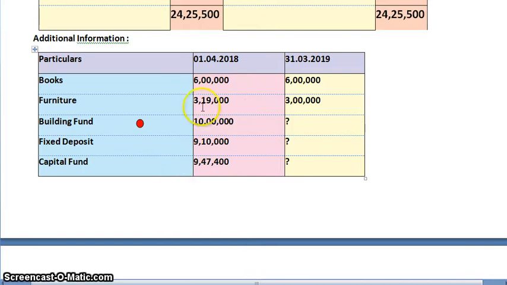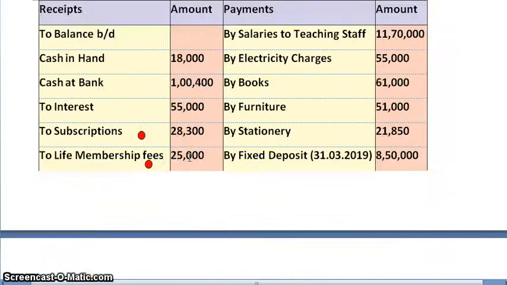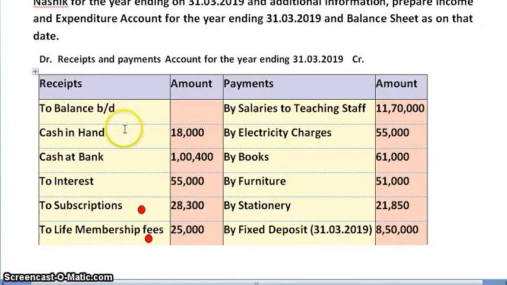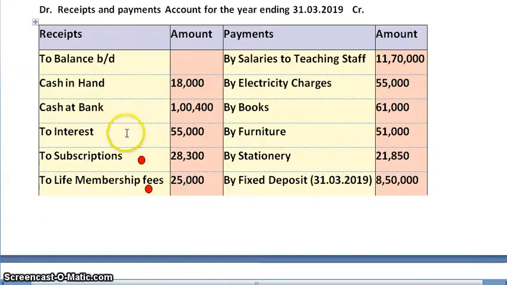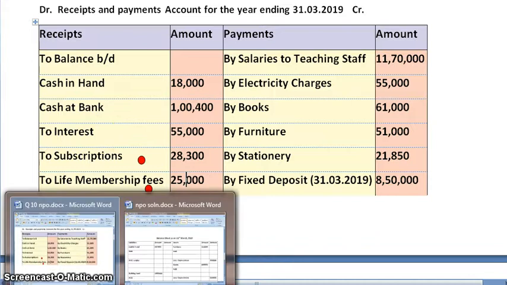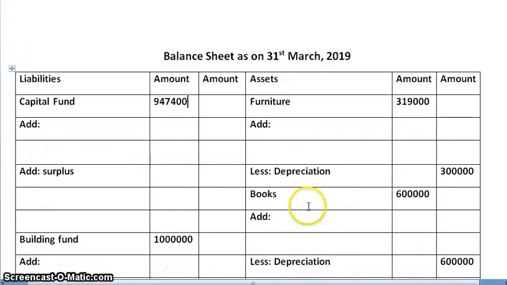After completing additional information, we'll start posting from receipt side. Firstly, we have opening balance brought down, which we ignore. Further, to interest. So income side, amount of interest 55,000.